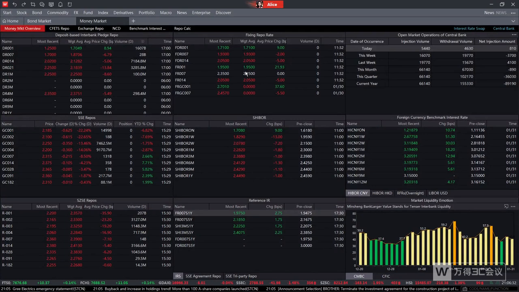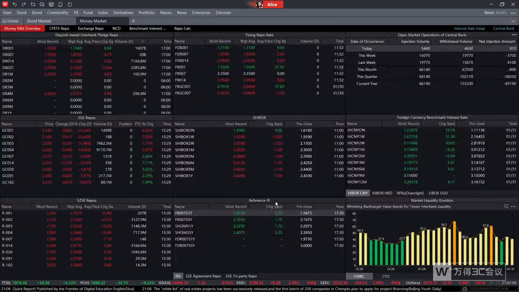And we can see the page also provides the open market operation of the central bank. On the upper right corner, it provides the open market operation of the central bank, which may also be a key concern for the bond specialist. And the other reference rates can also be found as we need. We can see the foreign currency benchmark and also the SHIBOR and other reference interest rates shown over here.